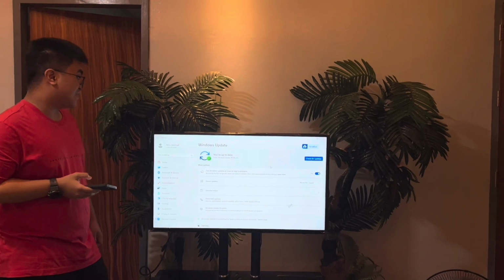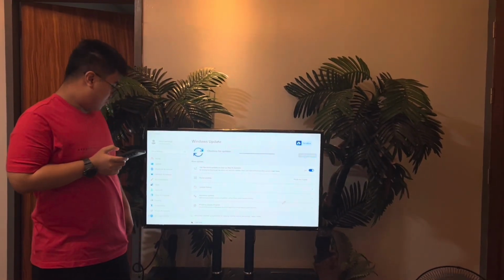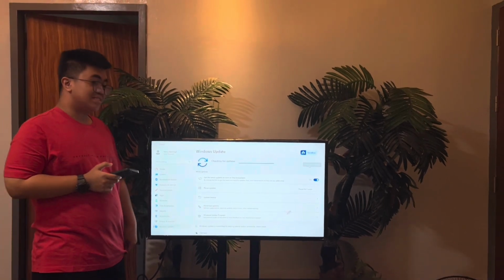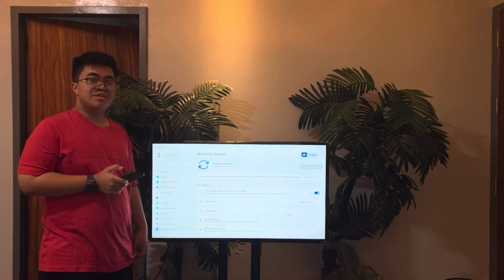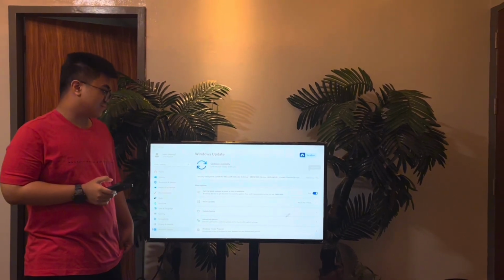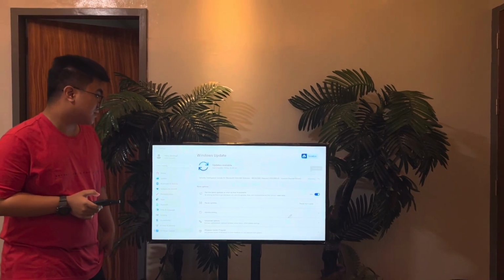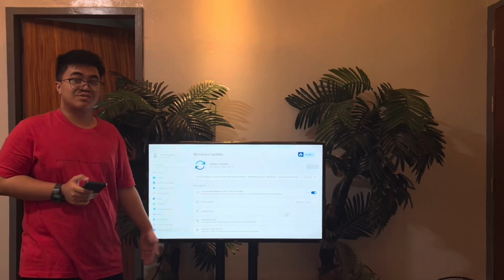In Windows Update, press the Check for Updates button. And once it shows that there are any updates, press Install Updates for the updates to be installed right away in your computer. As you can see, the update has begun installing in the computer right now.